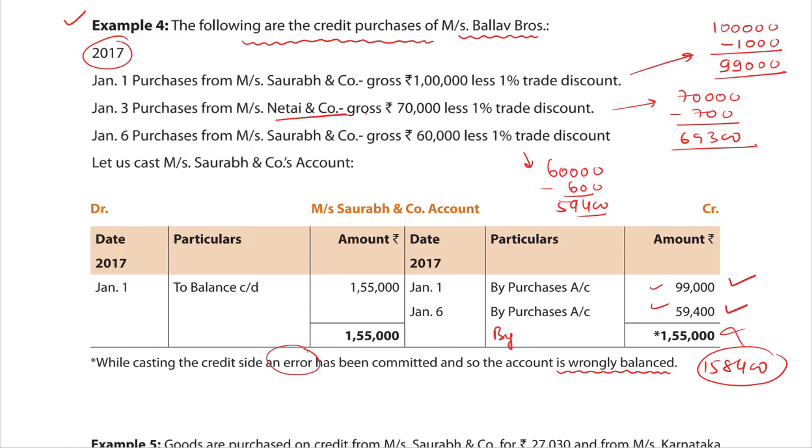This total is wrong, and we had carry forwarded this total over here. This is also wrong, and this closing balance is also wrong. It is wrongly balanced. I believe it is clear. For Netai and Company, you can also make it. Netai and Company 69,300 will come over here on the credit side, and accordingly it would be balanced. Clear? Let us continue.